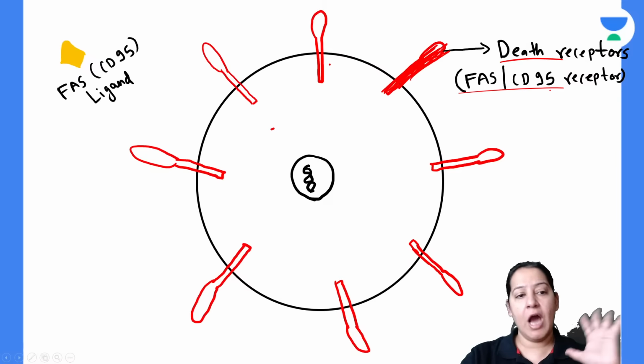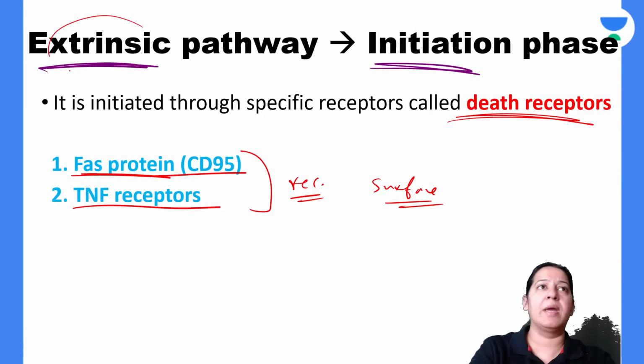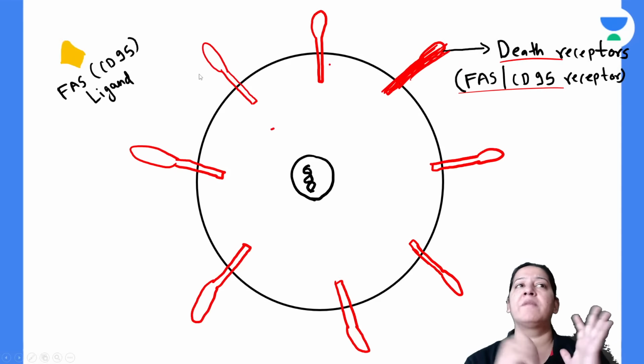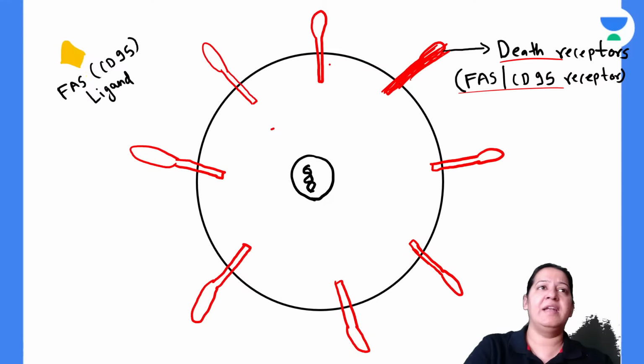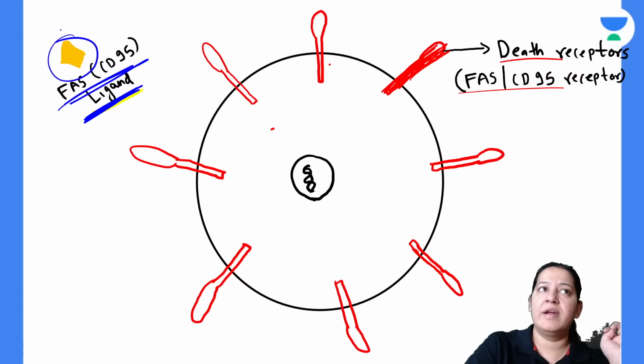Have you got it? Now I am teaching you the extrinsic pathway. So here the signal will come from outside. The signal will be in the form of the ligand. Can you see a yellow color ligand here? Please appreciate this yellow color ligand. This is FAS ligand. It is not FAS receptor. It is FAS ligand. It is the signal.